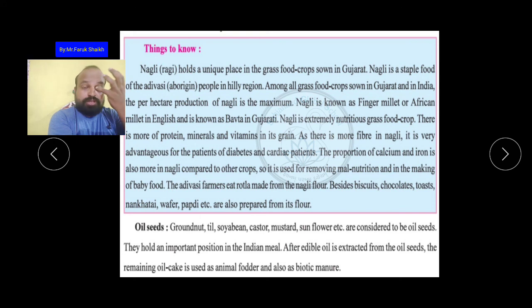So today I taught you the food grains, the different grains and the pulses. Now next is oil seeds. Students, I will teach you about oil seeds in the next video or in the next Google Meet class. I hope all of you understood all the grains which are grown in India and in Gujarat.